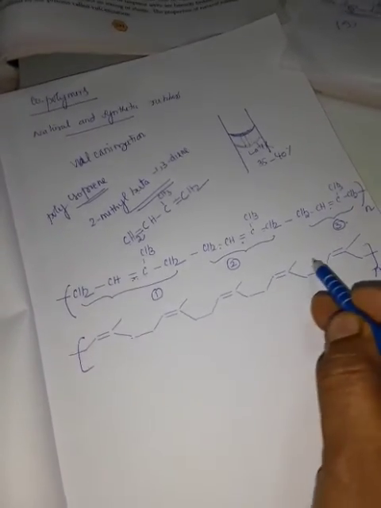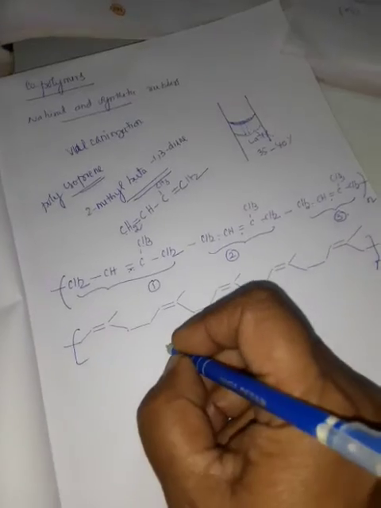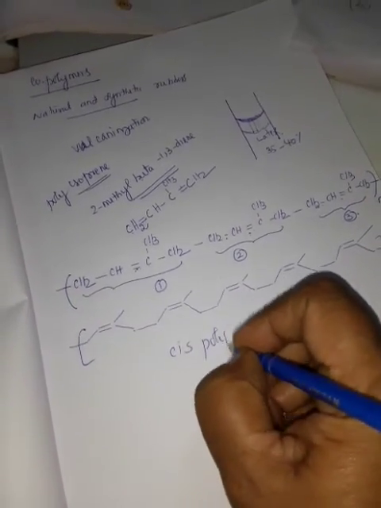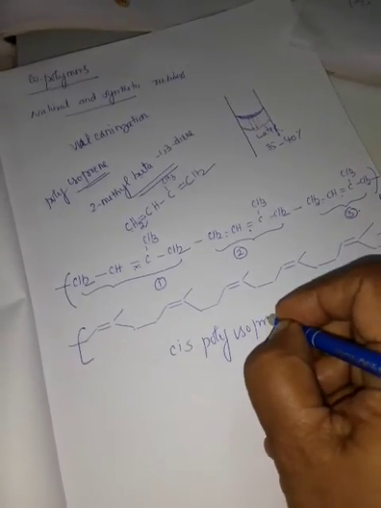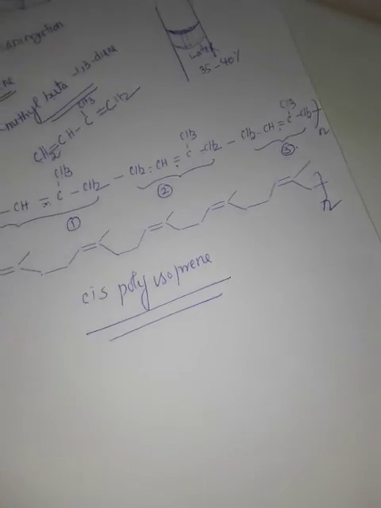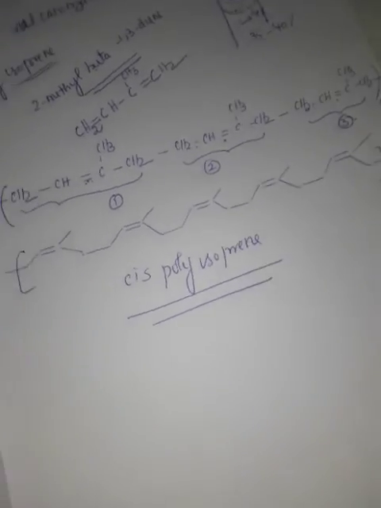All the CH3 groups are on the same side. So this is called cis-polyisoprene. Cis means similar groups lie on the same side.